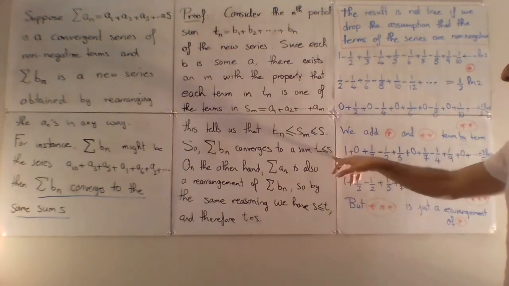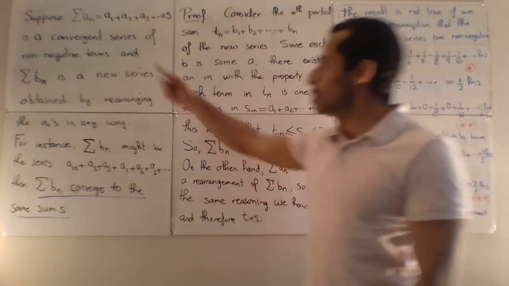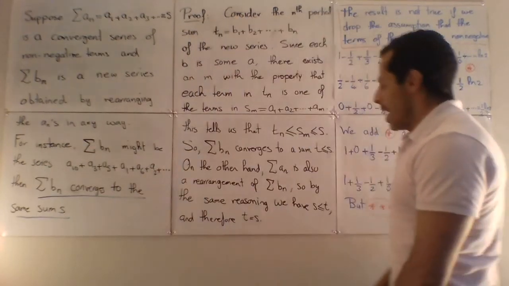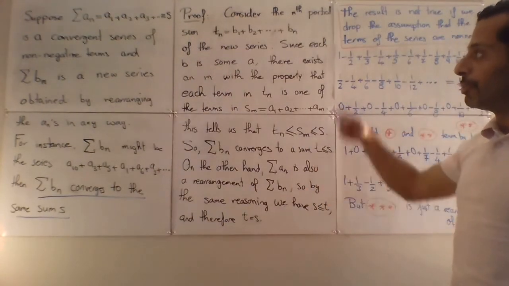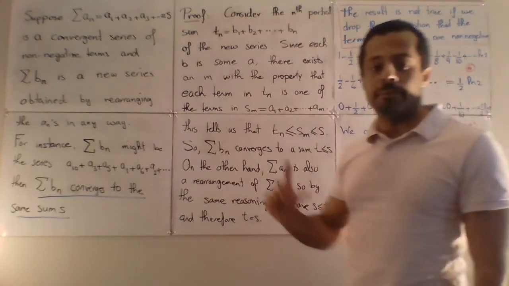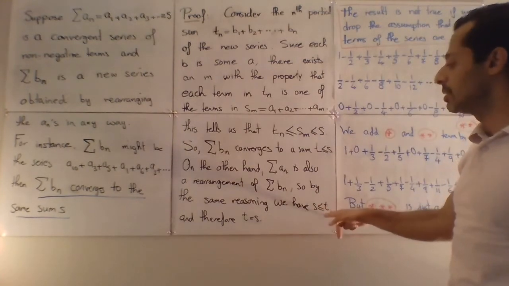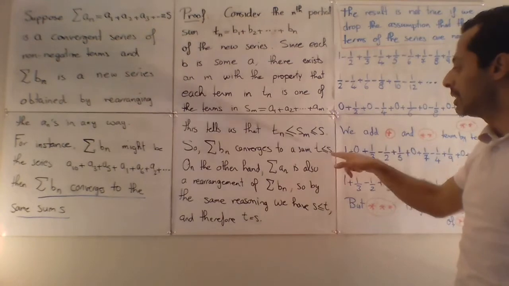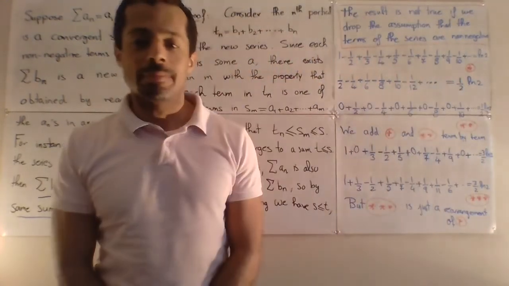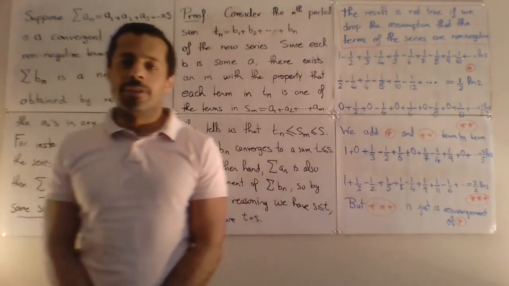So we get that T is less than or equal to S, but on the other hand, we can also consider the original series as a rearrangement of the new series. If we go through the same reasoning, but reversing the roles of S and T, we get that S is less than or equal to T. And because T is less than or equal to S and S is less than or equal to T, we get that T equals S. Okay, so maybe you say that this is obvious or trivial.